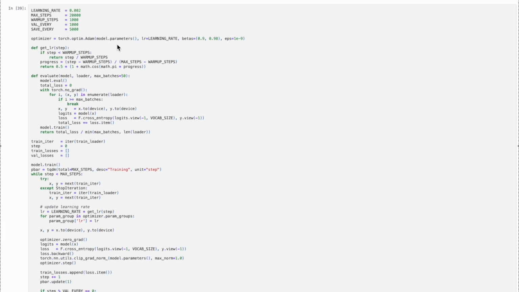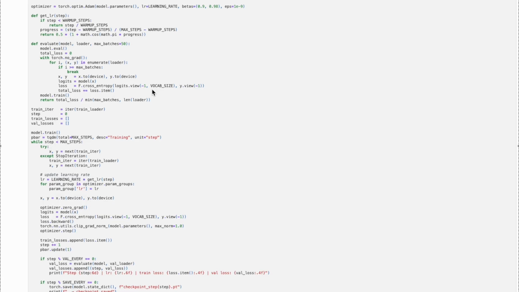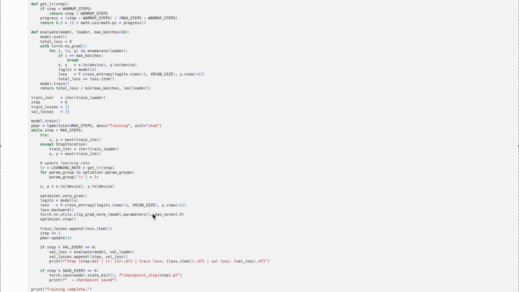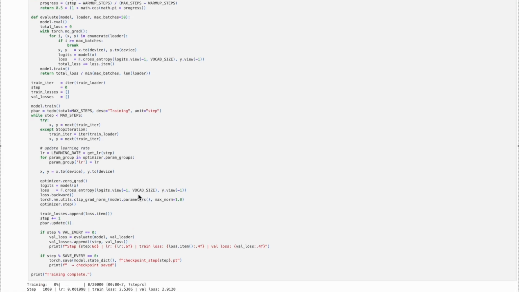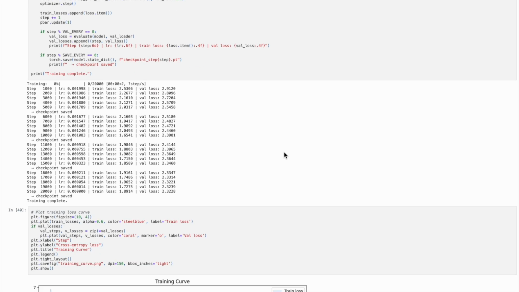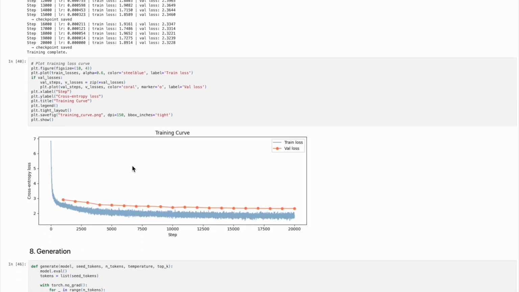For training, we used the Adam optimizer with a warm-up and cosine decay learning rate schedule. The learning rate linearly increases for the first 1,000 steps, then cosine decays to 0 over 20,000 total steps. We also applied gradient clipping with a max norm of 1.0 to stabilize training. So as you can see, at the output, every 1,000 steps we evaluate on the validation set, and every 5,000 steps we save a checkpoint. Also below, you can see the plot that we have implemented.